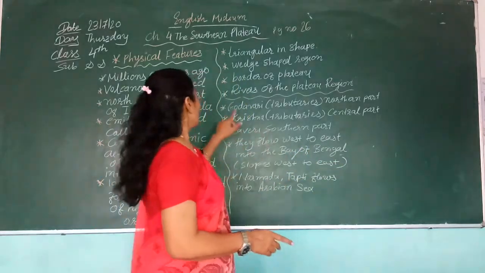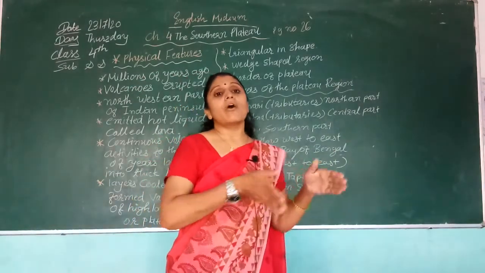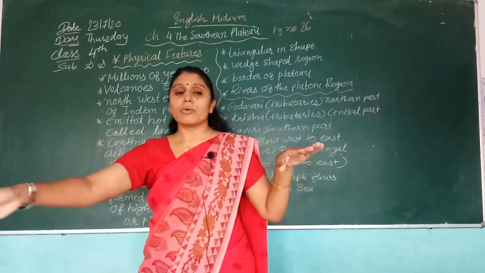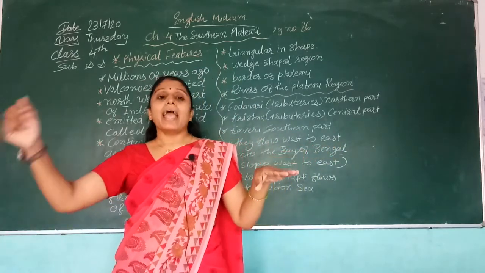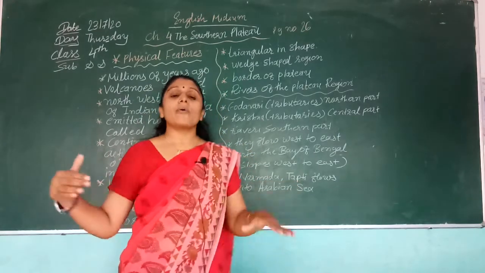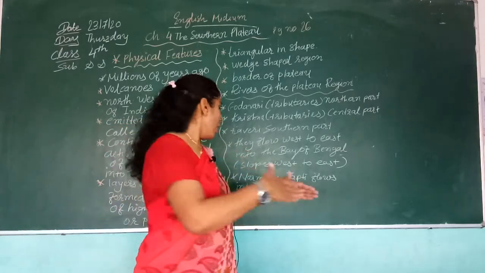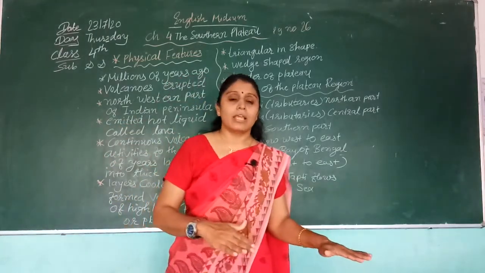The Godavari, Krishna and Kaveri flow west to east and go to the Bay of Bengal, and the Narmada and the Tapti rivers flow from east to west. They go to the Arabian Sea.